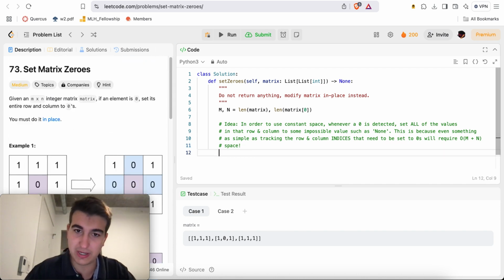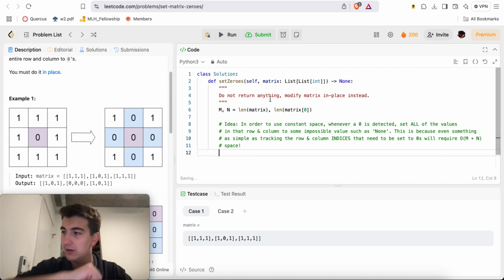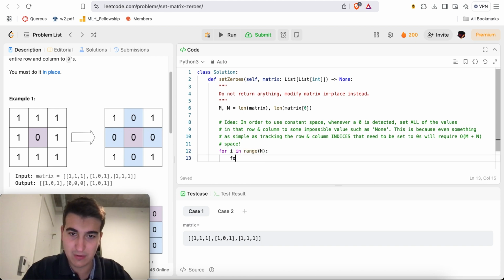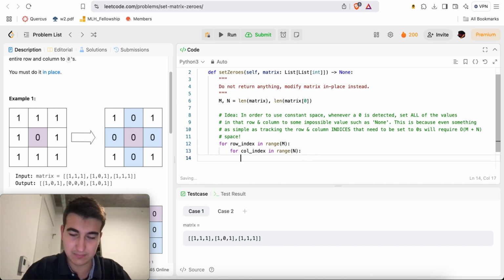Okay, so here we'll set everything to an impossible value. For i in range m, for j in range n, we can specify row index and column index, right?